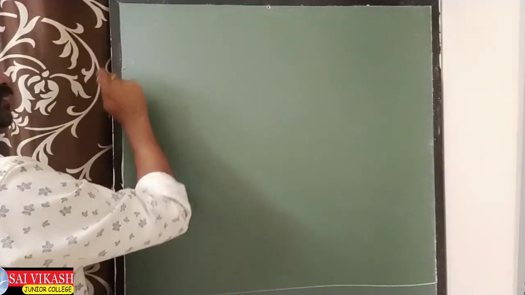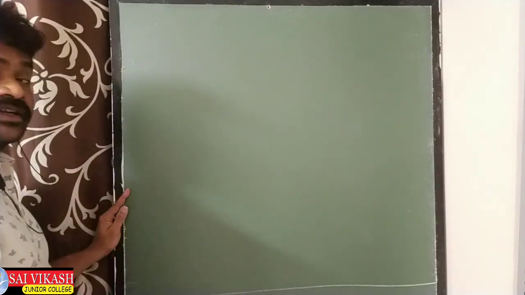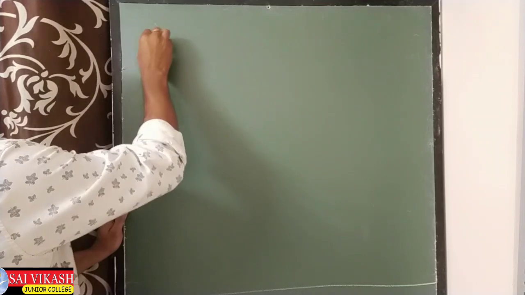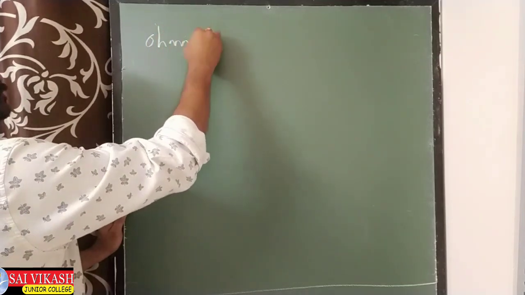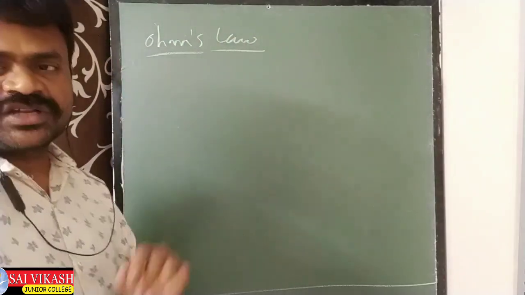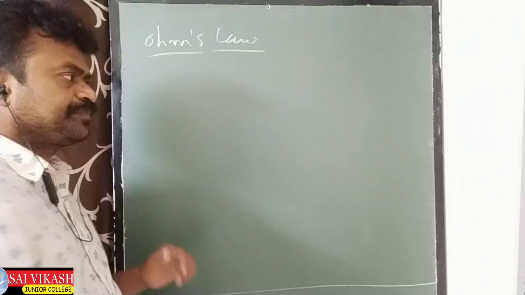Before discussing the conductance of electrolytic conductors, number one is Ohm's law. Let's start with Ohm's law. It comes in physics also.